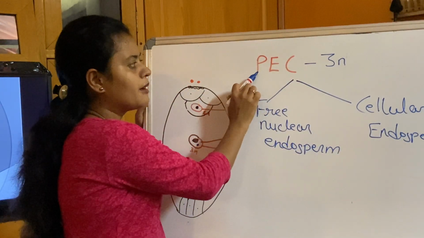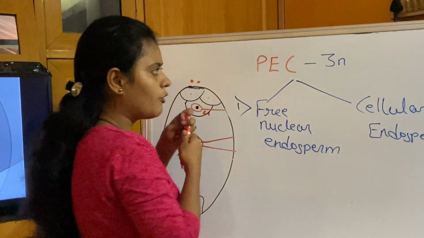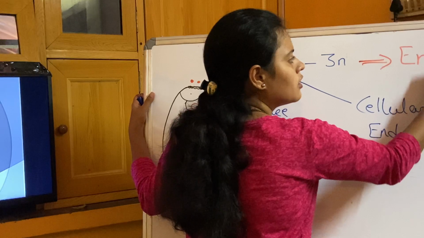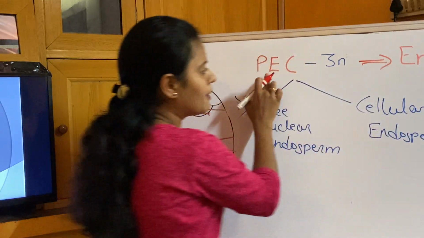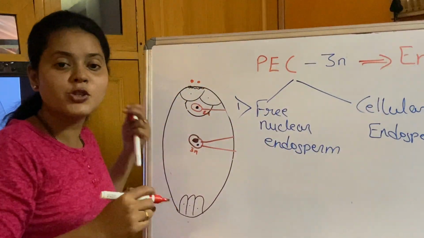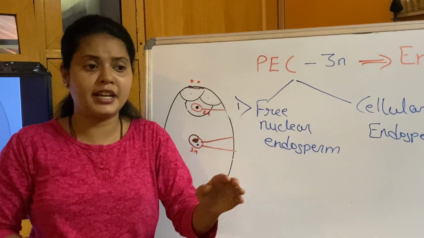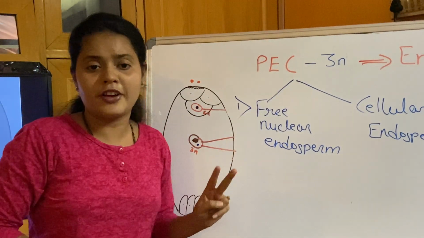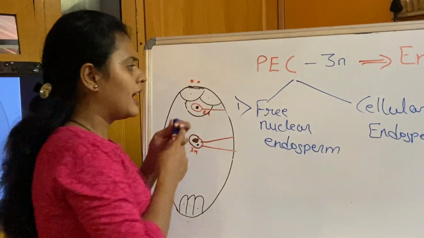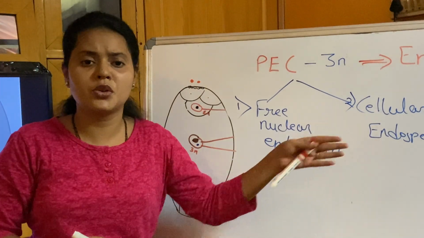The final product I want is endosperm, because that will give rise to nourishment, right? So the primary endosperm cell has two ways to form the endosperm, depending on the need of the fruit, or you can say depending on the type of the flower. Now what is this free nuclear and cellular endosperm?